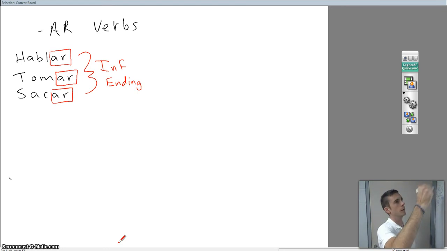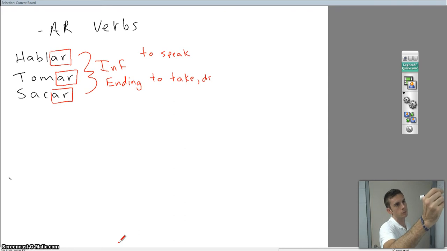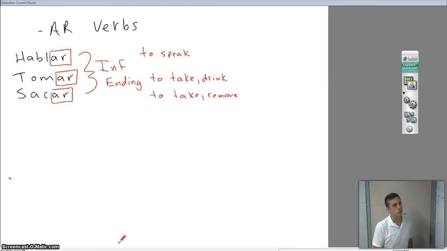So let's look at hablar. You already know what that means, to speak. Tomar, to take, or to drink, depending on your country and the beverage. Sacar could be to take as well, or to remove. Okay? So those are a few of your AR verbs as introductions.